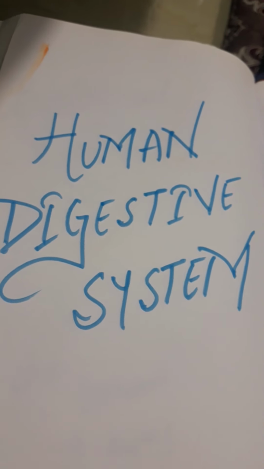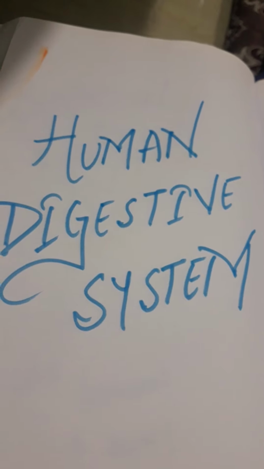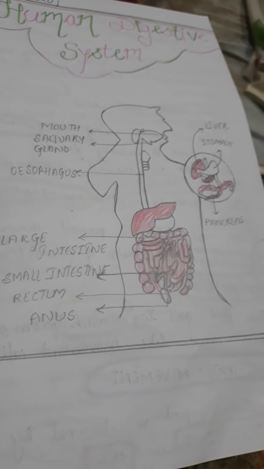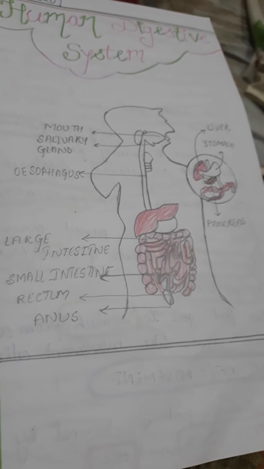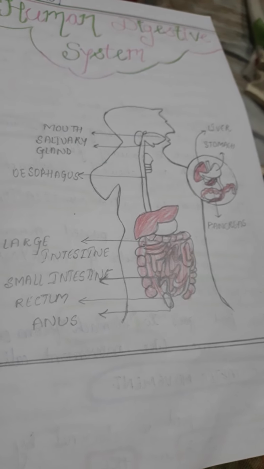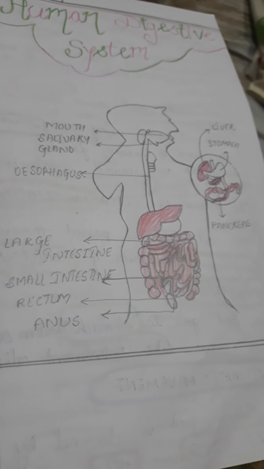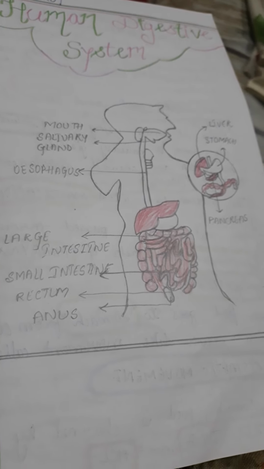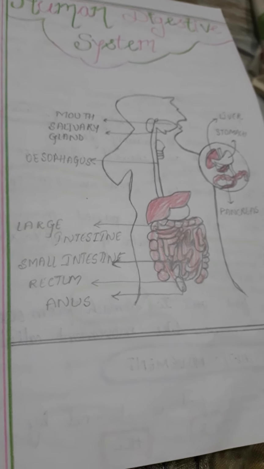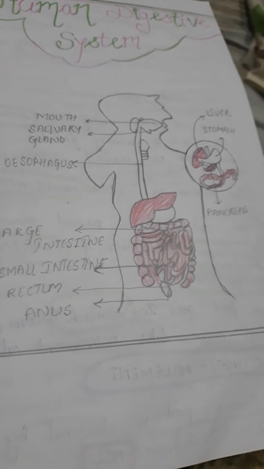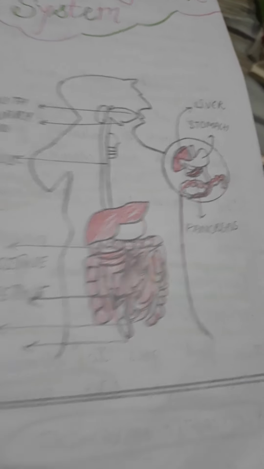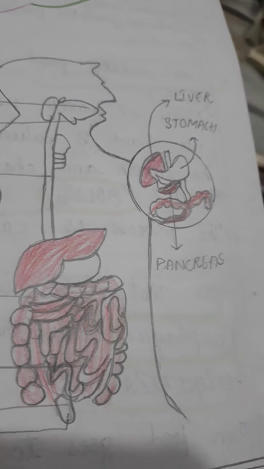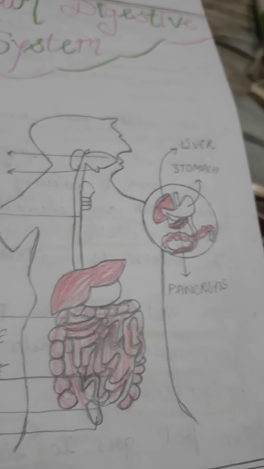So today we're gonna start with the human digestive system. Here you can see the diagram of the human digestive system. We have the mouth, and we have salivary glands, three pairs of salivary glands, so a total of six. Then we have the esophagus, large intestine, small intestine, rectum and anus. And we even have the liver, stomach and pancreas. I'll be discussing these later.